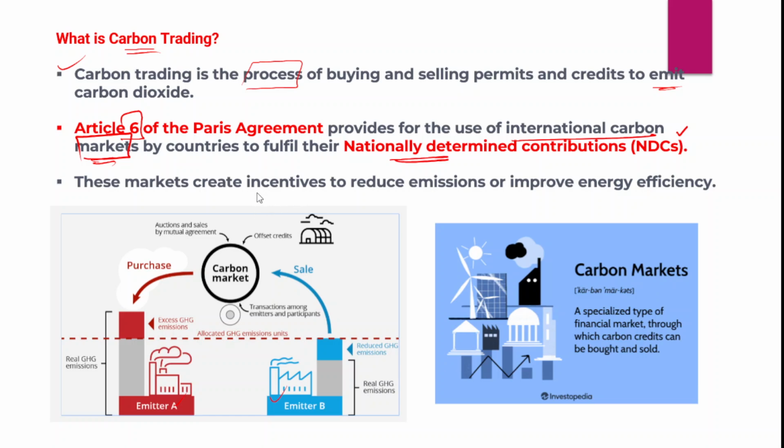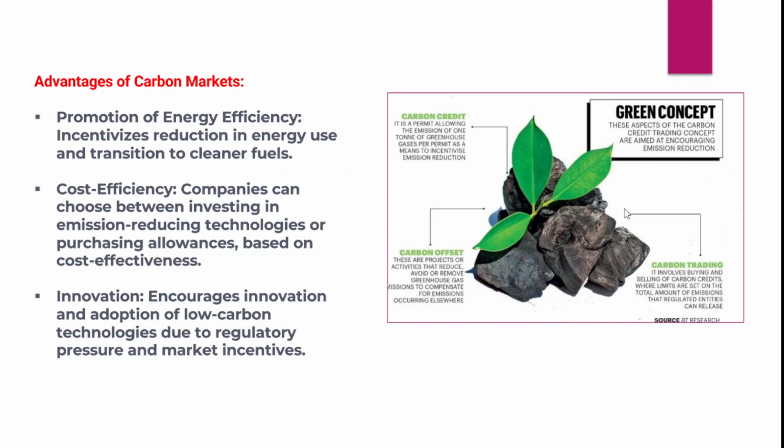So these markets would create incentives to reduce emissions. For example, in the earlier case industry A, which has reduced its emissions, it is important to incentivize that particular industry by giving it carbon credits. So those carbon credits will be sold to industry B because it has already exceeded its limit. Therefore all industries over a period of time would move to energy efficiency, and this carbon credit mechanism will benefit the industries, it will also reduce the emissions and encourage the transition into green technologies.